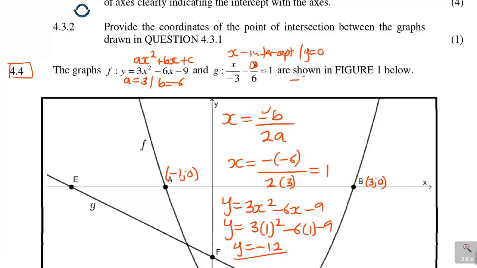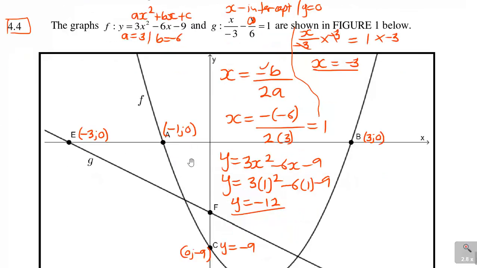So you'll have minus x over 3, actually it's x over minus 3, minus 0 over 6 is equal to 1. So this becomes 0, so it's not influencing anything. Multiply by negative 3 on both sides, so that your x is equal to minus 3. So the intercept will be negative 3 and y is 0. That is on G.